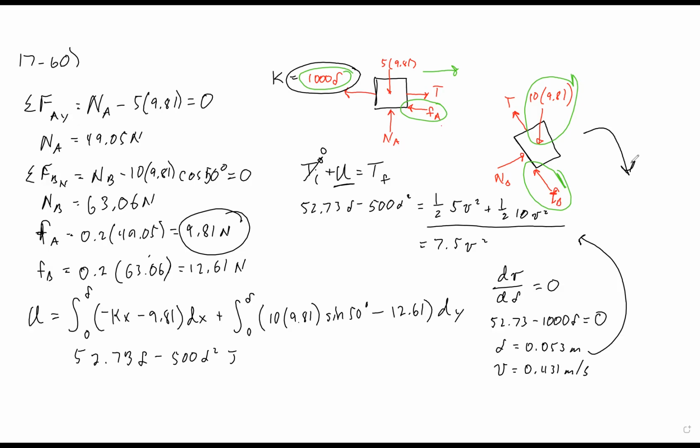But eventually, since there's friction and there's weight and there's a spring, the spring will eventually match any forces that are causing acceleration downward and either stop the boxes or cause them to start going back up. Meaning there's going to be some maximum velocity in the middle of that process.